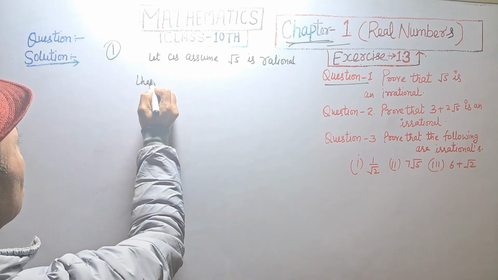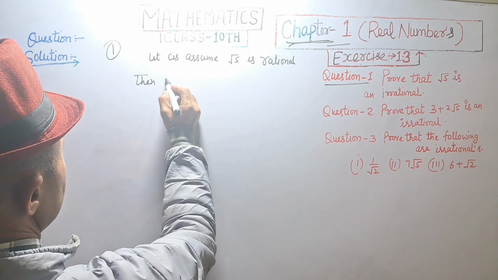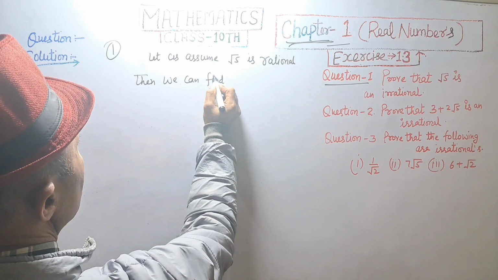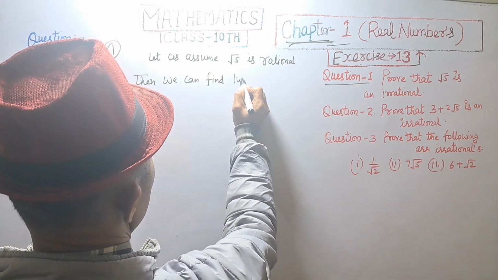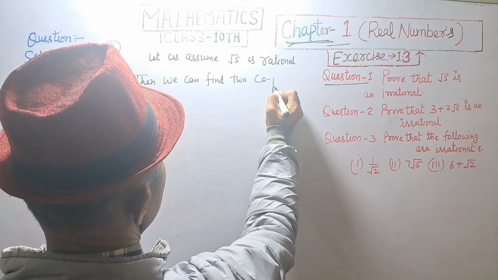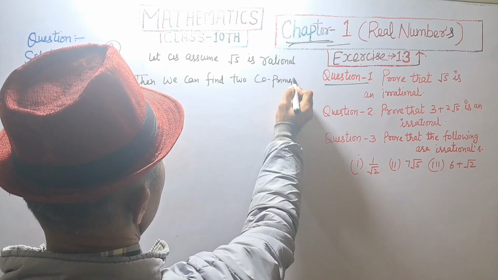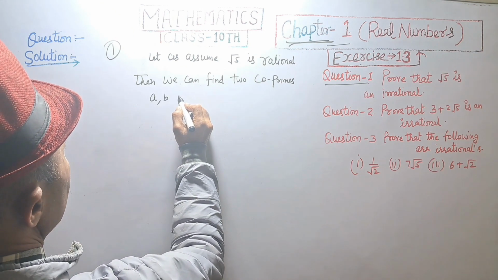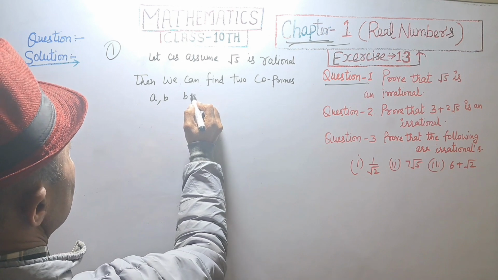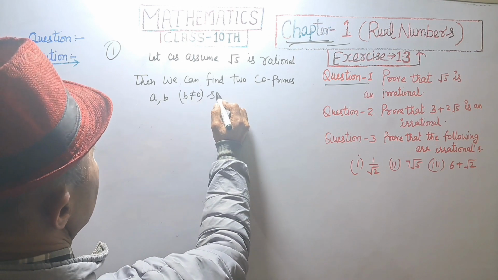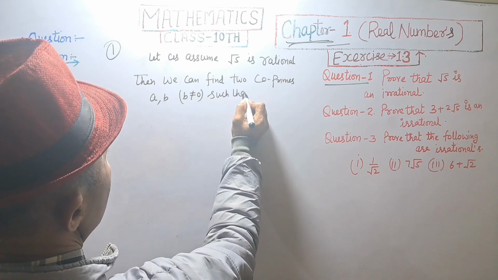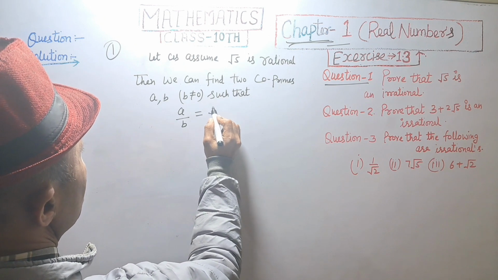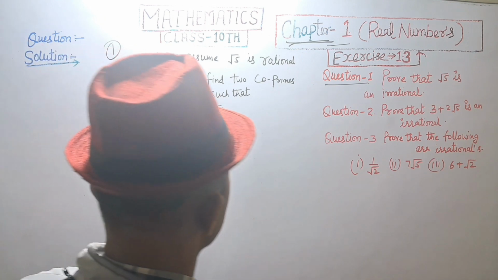Then we can find two coprimes A, B, B is not equal to 0, such that A upon B is equal to root 5.